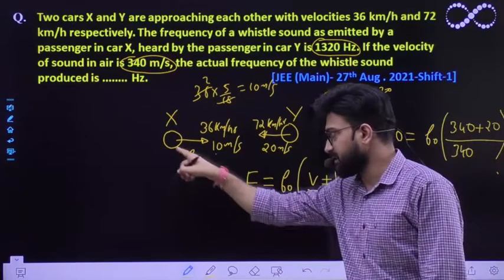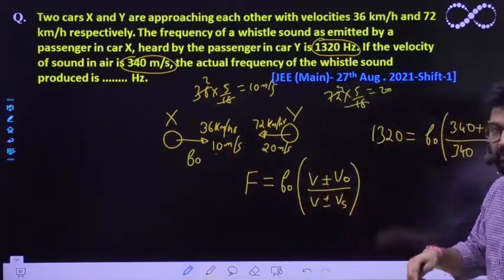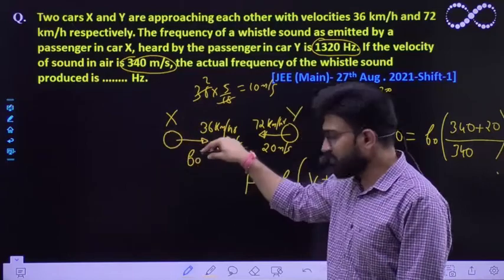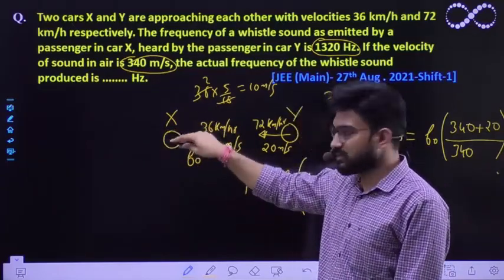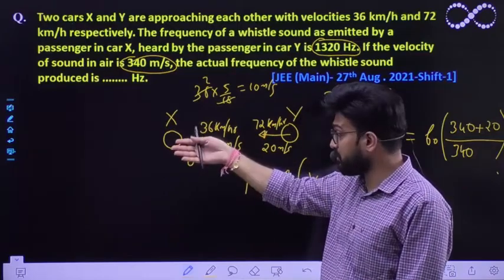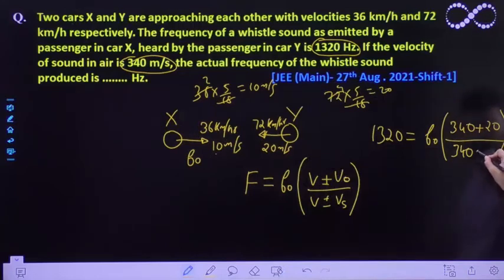Now, the sender is also moving in the same direction as the sound, so the relative speed would be negative. It would be 340 minus 10.